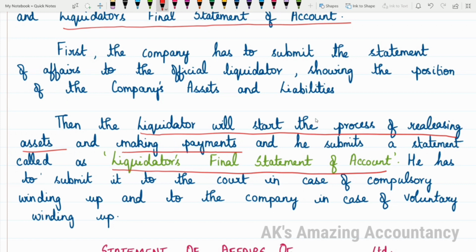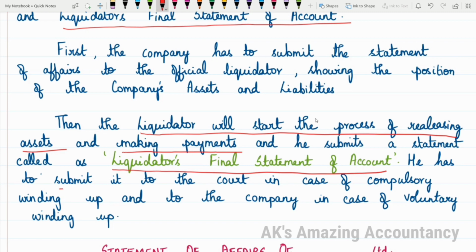So try to get the difference between the statement of affairs and liquidator's final statement of account clearly. The statement of affairs is something which is prepared by the directors of the company and is submitted to the liquidator to give a clear picture about the assets and liabilities of the company. After the statement of affairs is submitted, the liquidator will start doing the process of realizing the assets and making payments. And after doing it, he prepares and submits a statement, and that statement is only called as liquidator's final statement of account.